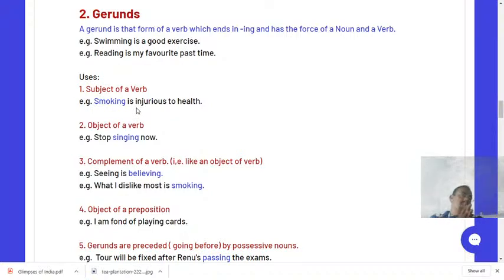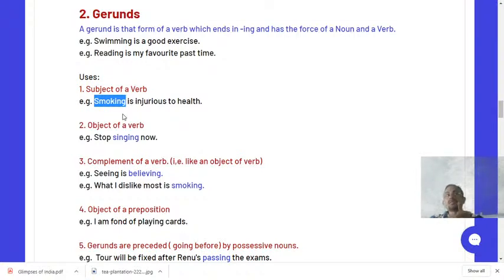So always remember, dear students, whenever you find any word in ing form which is used as a subject of a verb, then take it for granted that it is the example of a gerund.